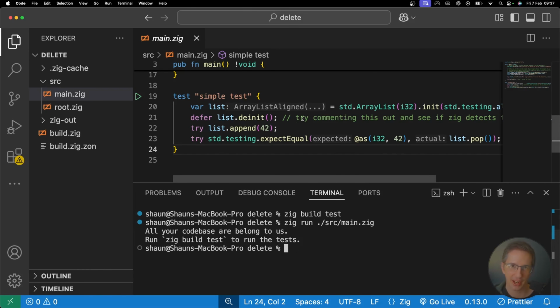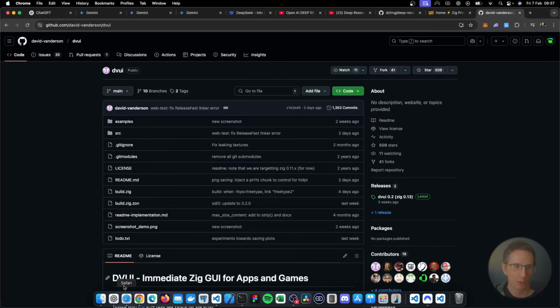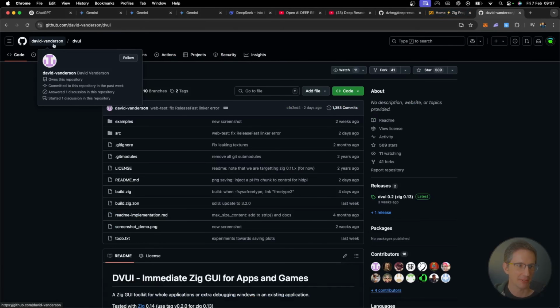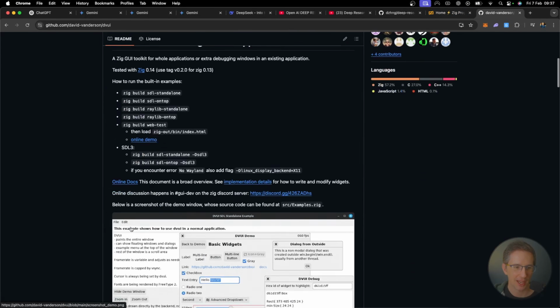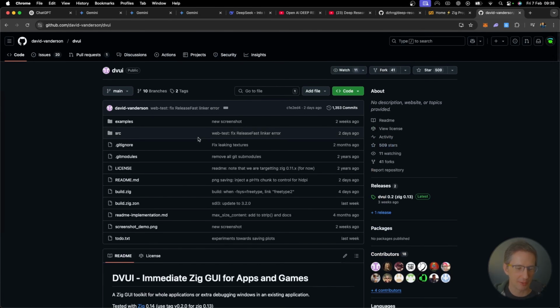But the challenge now is to get this GUI library, so Graphical User Interface library, working with Zig over here. And this is the one by David Vanderson. Okay, so this is a Zig native GUI library. It looks like this, looks awesome. I've never really worked with GUI much. My background is web development. So this is going to be a journey for me nonetheless.